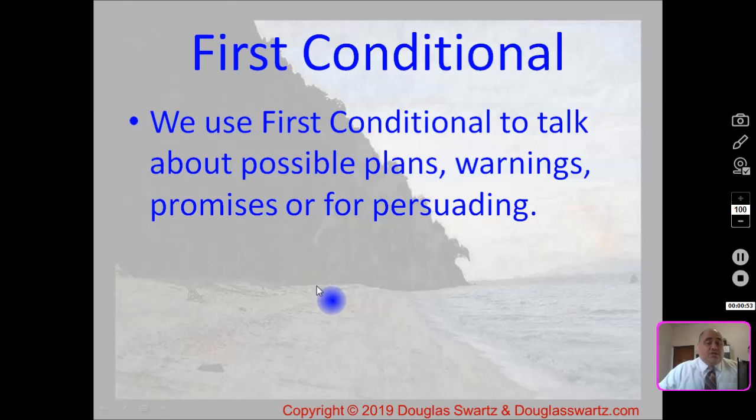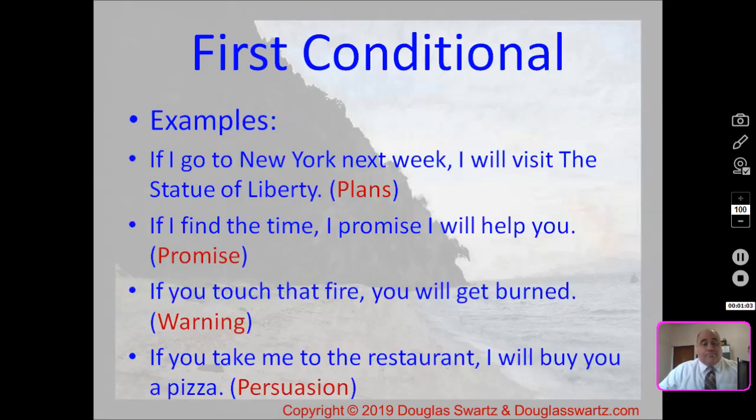We use first conditional to talk about possible plans, warnings, promises, or even for persuading. So here are some examples. The first one, if I go to New York next week, I will visit the Statue of Liberty. This is an example of first conditional plans. If I go to New York next week, I will visit the Statue of Liberty. If I find the time, I promise I will help you. This is an example of promise.